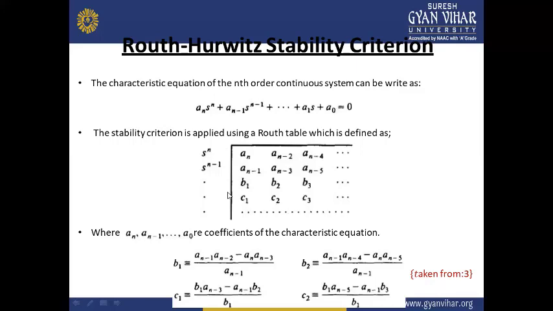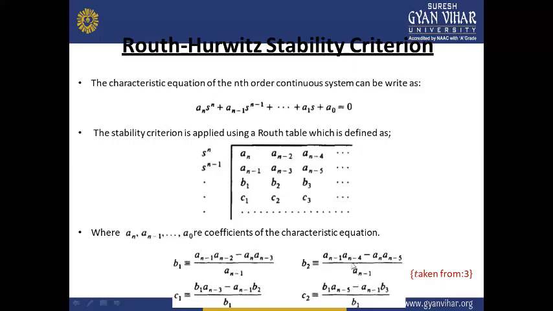and so on. So an minus 1, a naught are the coefficients of the characteristic equation, and b1, b2, c1, c2 will be calculated. Now how is b1 calculated? The b1 is calculated by multiplying these two and subtracting it from the multiplication of these two, with the division of this coefficient. So b1 will be equal to an minus 1 into an minus 2 minus an into an minus 3, upon an minus 1.